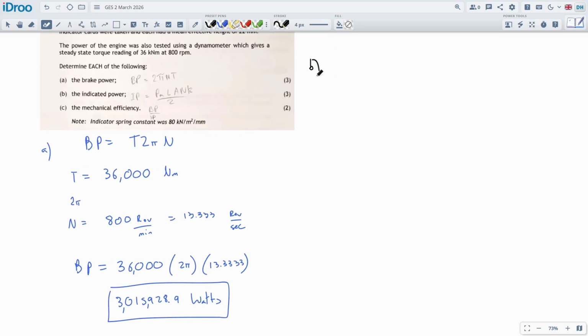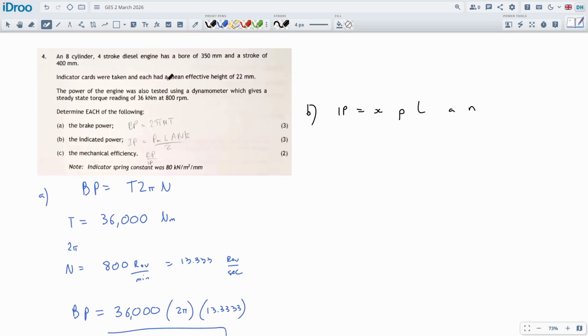Okay, let's do part B, the current setup with the current fuel and everything. So how much it's producing. Indicated power. Yeah, and my guy's written down IP is equal to X plan. X plan, he's got a little different way of writing it. Let's see, X P L A N. If we can get this right, because sometimes we don't quite have the information. Let's see, they might give us something else.